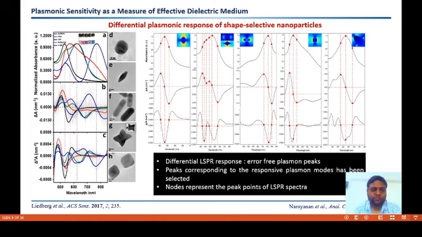So, to do this, we have prepared different shapes of nanoparticles, and the TEM images show the nano shapes which we have considered for plasmonic sensing and their plasmonic signatures, which shift with the change in the refractive index of the medium, resulting in the plasmonic shifts. The corresponding surface plots show their electromagnetic confinement in the sharper regions.